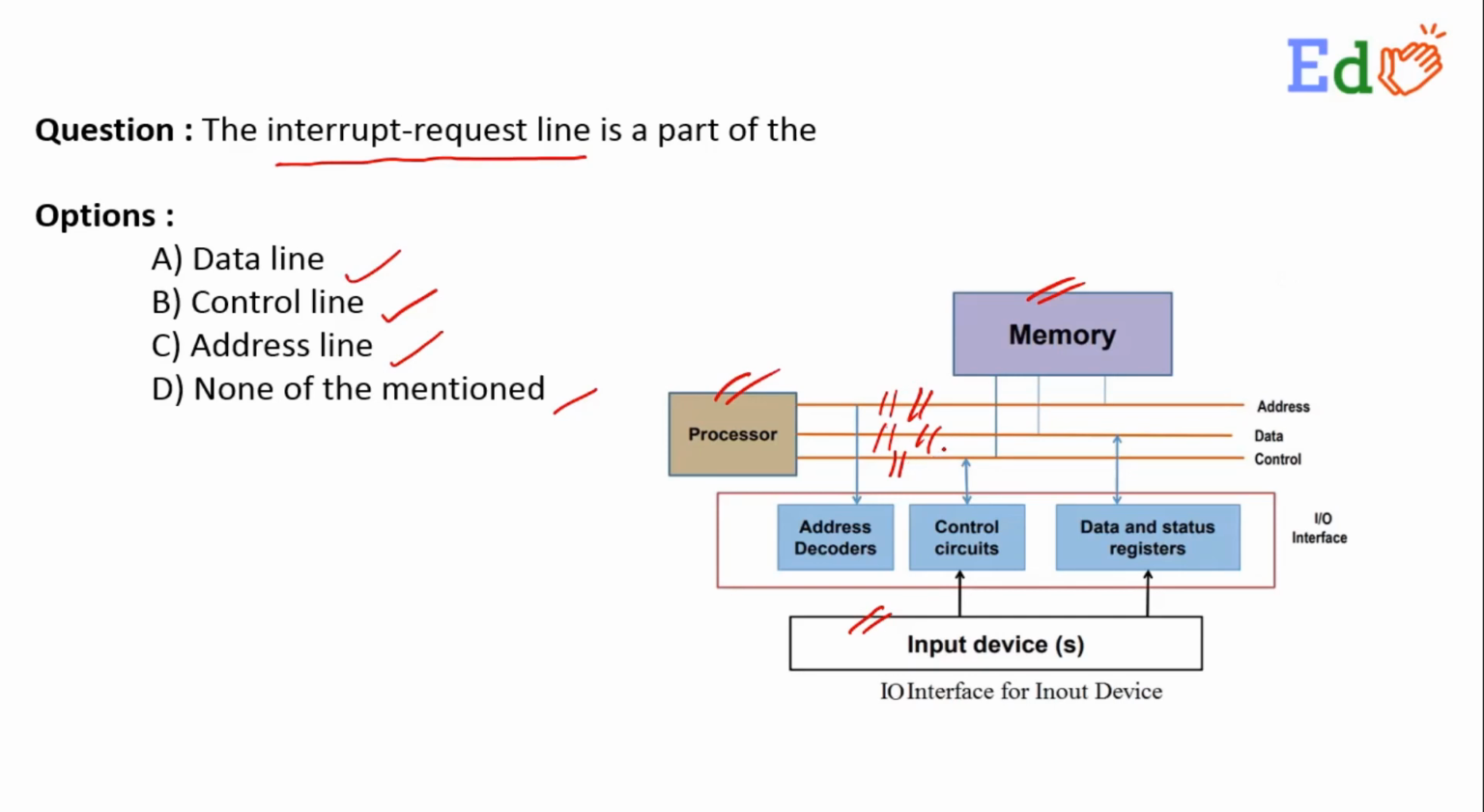So interrupt signals are a part of a control bus, obviously, and we have a few more functionalities in the control bus apart from the interrupt, but interrupt signals are a part of a control bus. So obviously here the answer is B, control bus or control line.